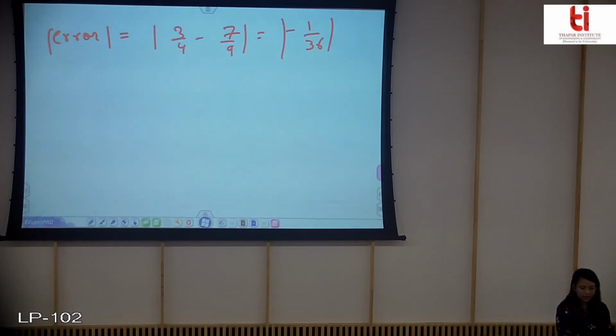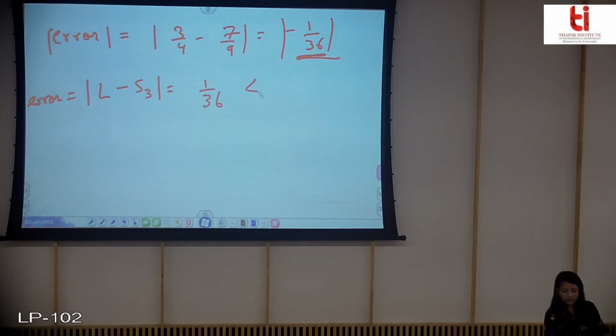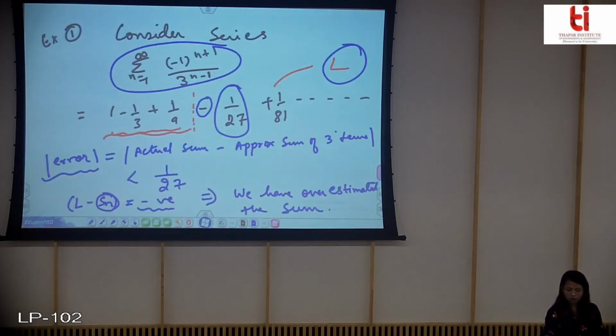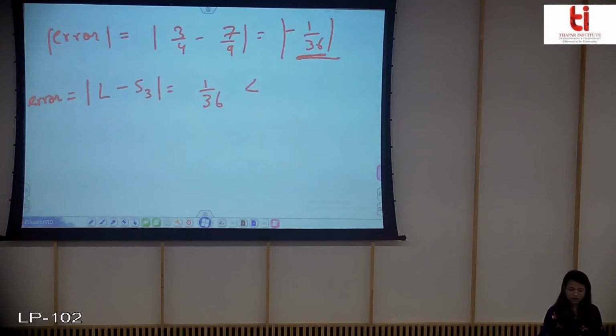The error will be 3 by 4 minus 7 by 9, which is equal to minus 1 by 36. So you can easily check that L minus S3, that is your error, is less than the first unused term. So it verifies that the actual error will be less than the first unused term. So the first thing is verified.